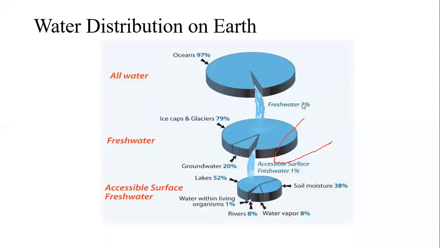In a broad sense, out of that 3% freshwater, 79% is occupied in the form of ice caps and glaciers, 20% is in the form of groundwater, and 1% is the accessible surface freshwater, which can be used for different purposes like irrigation, industrial development, drinking, etc. Out of that 1%, the accessible surface freshwater is what is available to us.